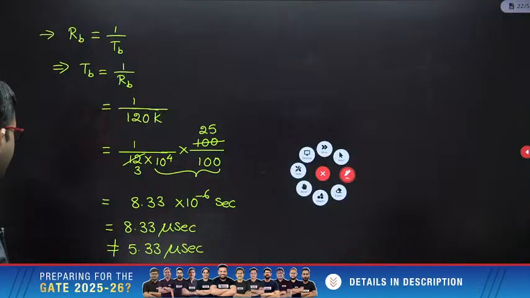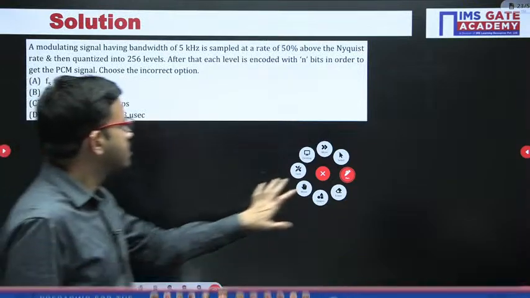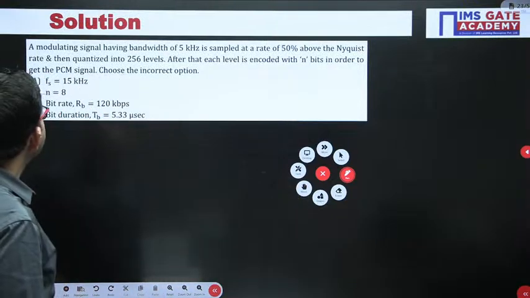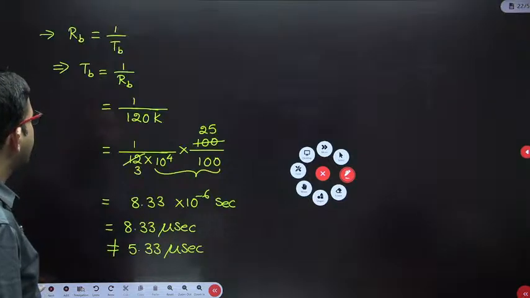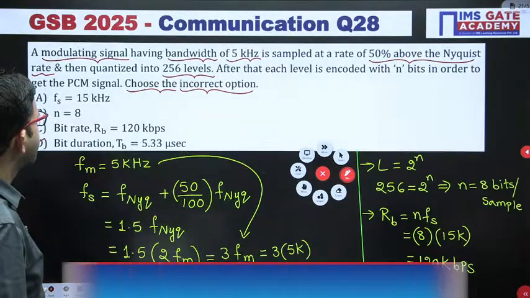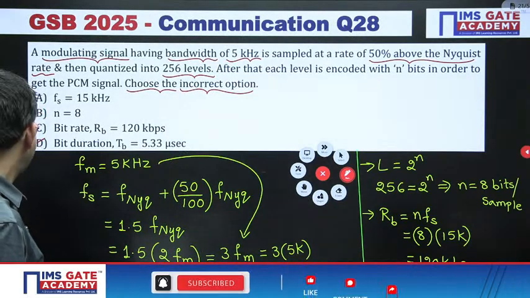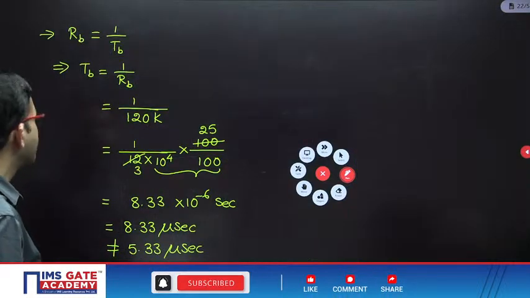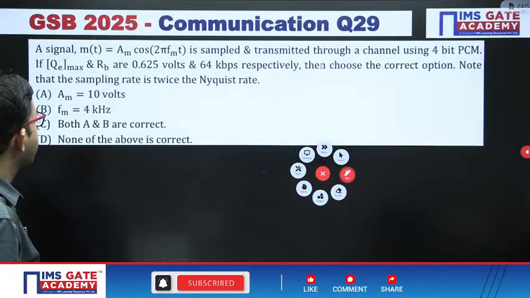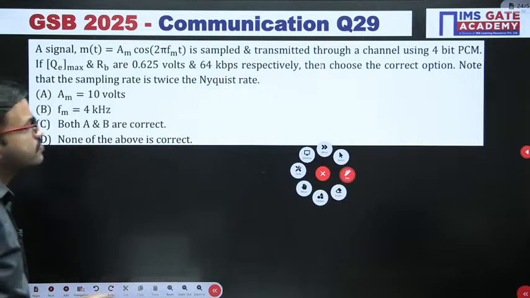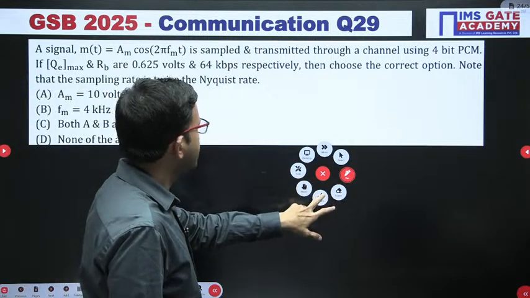With this understanding, now let us see the next one. Now all of you give it a try regarding this question.